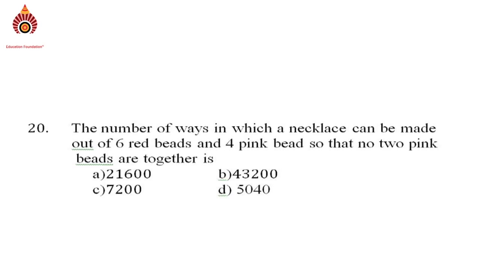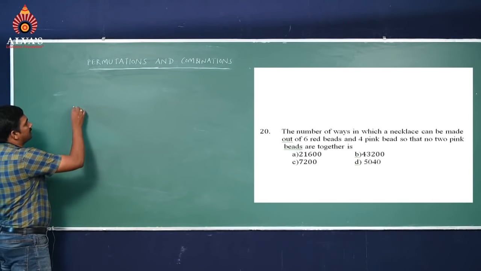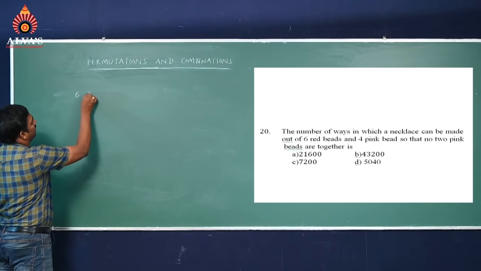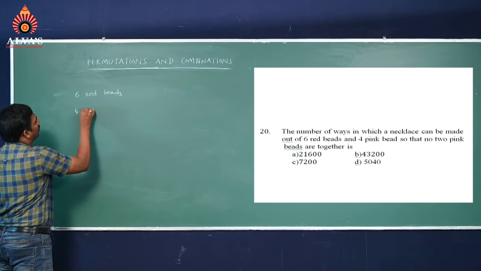Option A 21600, option B 43200, option C 7200, option D 5040. Students, here necklace arrangement, they have given 6 red beads and 4 pink beads.